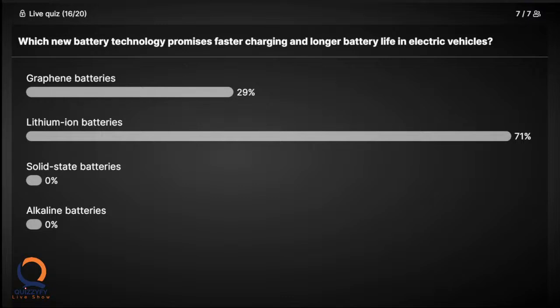Okay. Graphene batteries are a very old technology which uses a graphite rod. Lithium ion batteries are currently in use. The correct answer is solid state batteries. Let's move on to the next question.